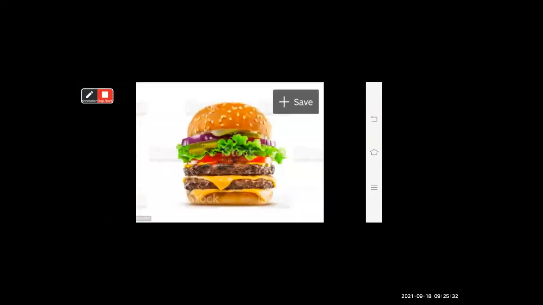Now I'll give you one more example of this sandwich. Now you can see this sandwich. There are different layers in the sandwich. We put cheese, tomato, onion, and pieces of bread. We layered it, and after that we get a sandwich.